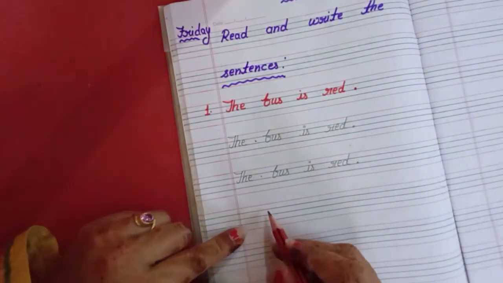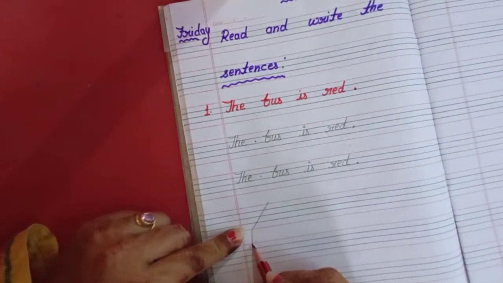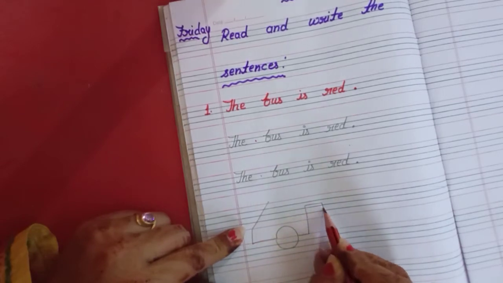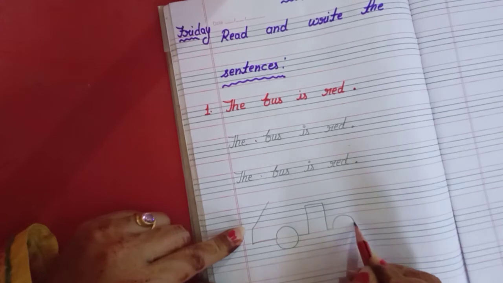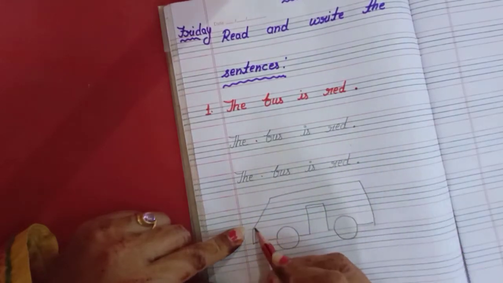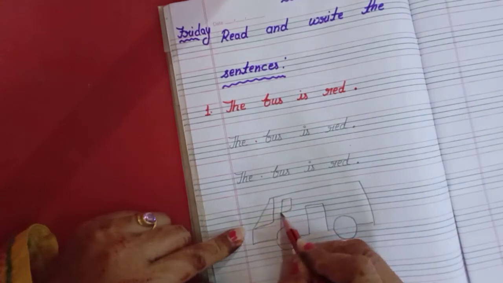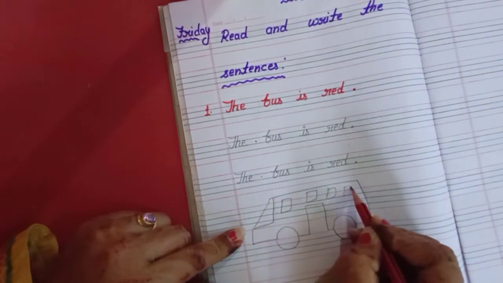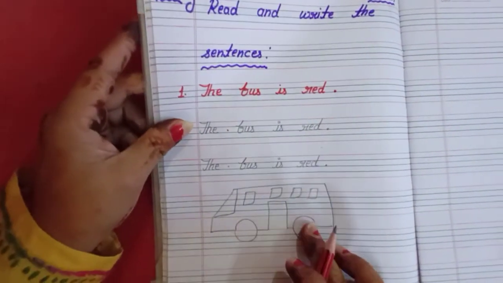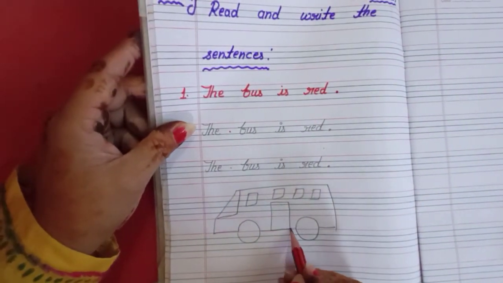Okay, children. You have to draw like this. Okay, you have to draw a bus and fill the color with red sketch, red color.